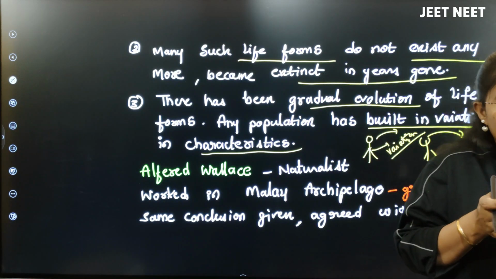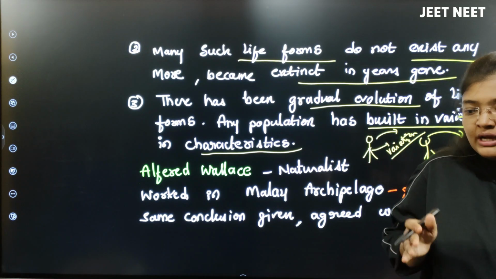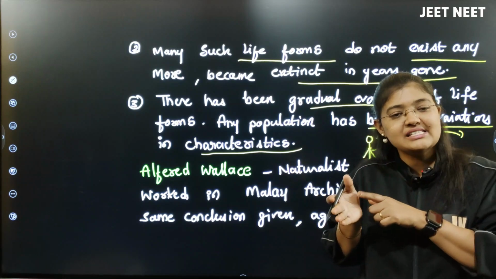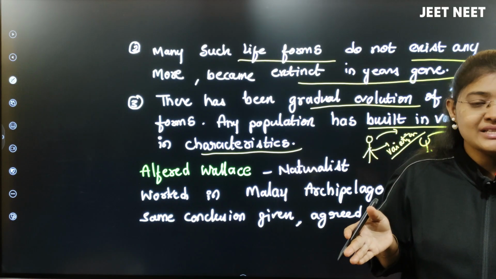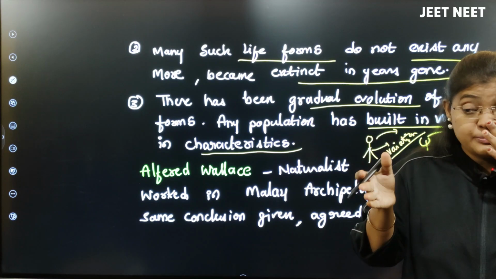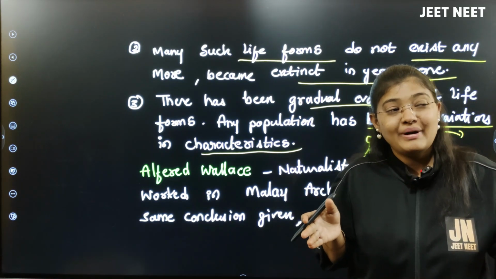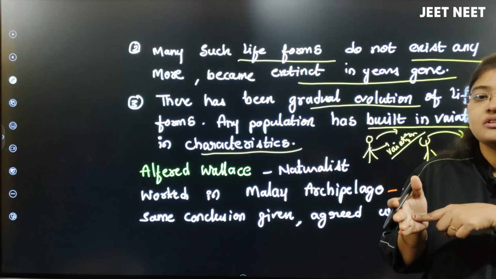What he wants to tell you, after his 5 years of sea voyage, is that existing species, present day species, have similarities with the species which existed million years ago. Second point, the species which existed million years ago have become extinct, but still their characters are there in existing species.